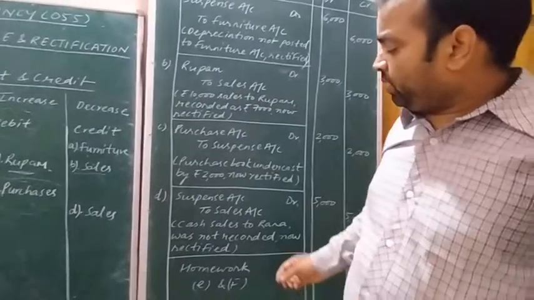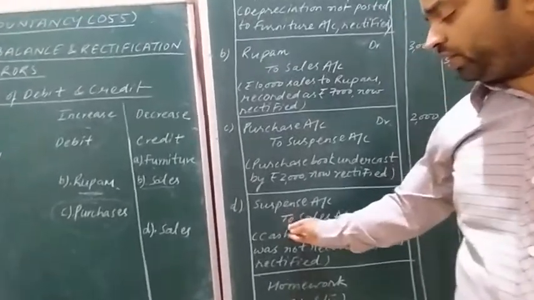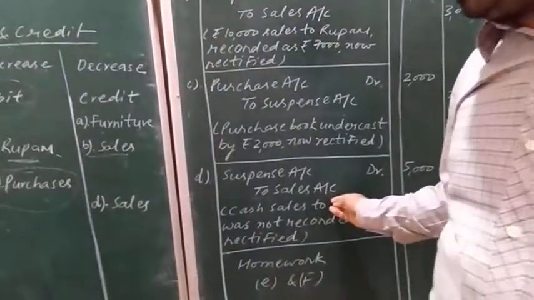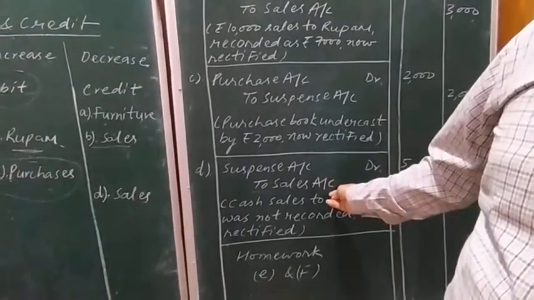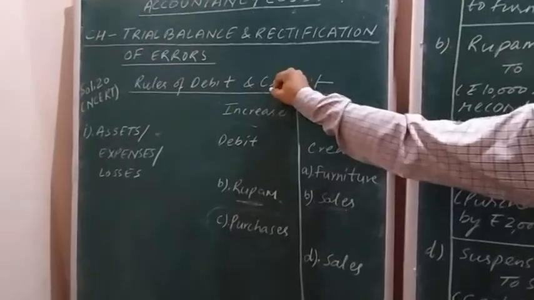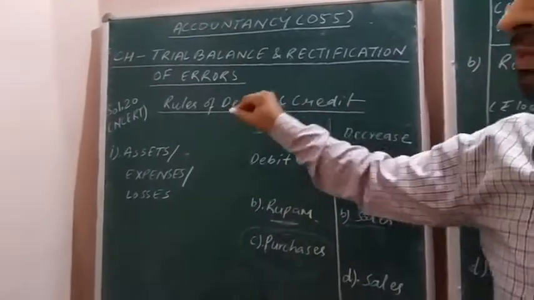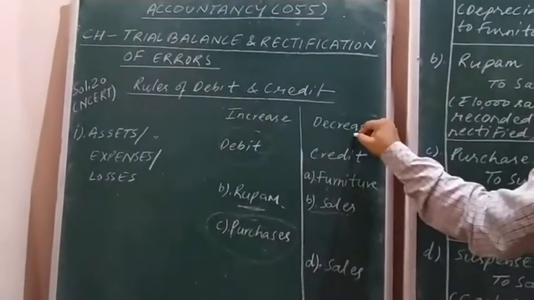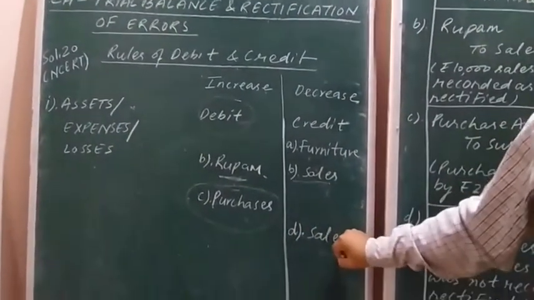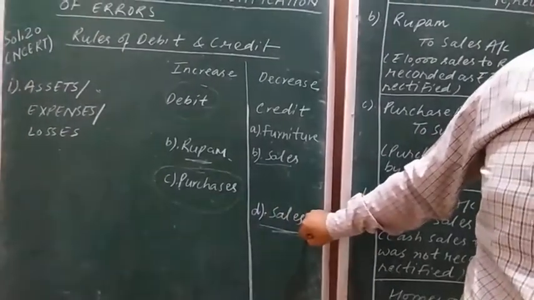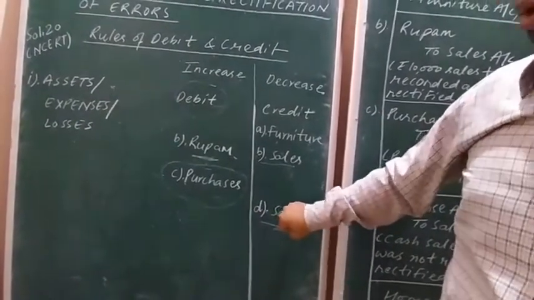Means on the credit side, the sales account was not created, because if the goods are sold, then according to the rules of debit and credit, the goods being an asset decrease, and a decrease in asset is to be shown on the credit side. So sales was to be shown on the credit side, but it was not shown.